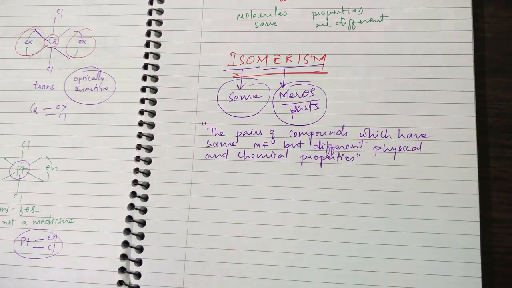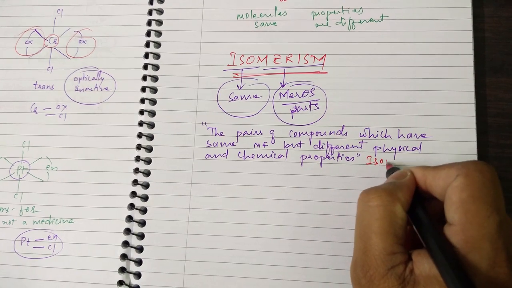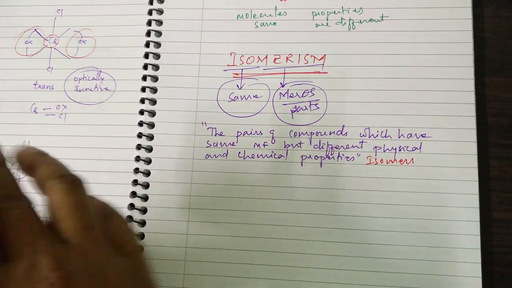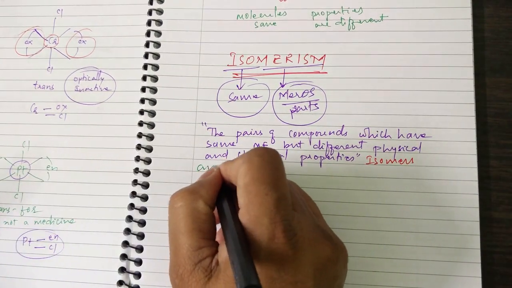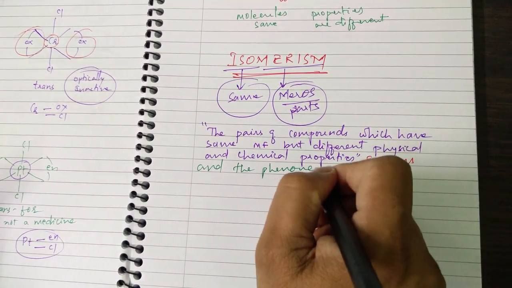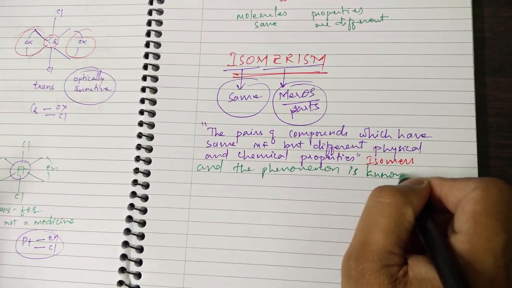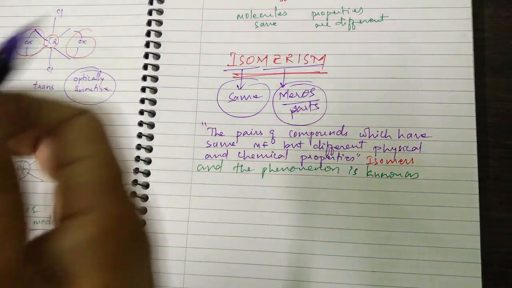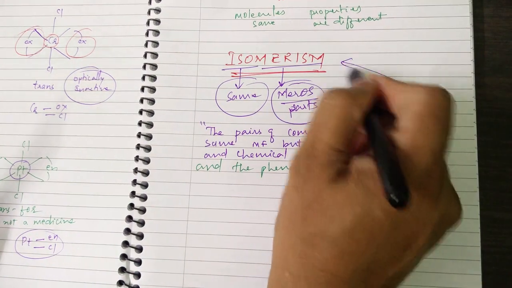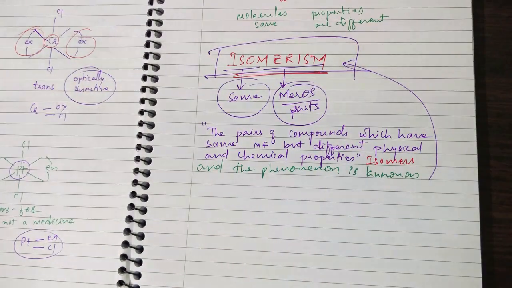These compounds are called isomers, and the phenomenon is known as isomerism. You got this, students?